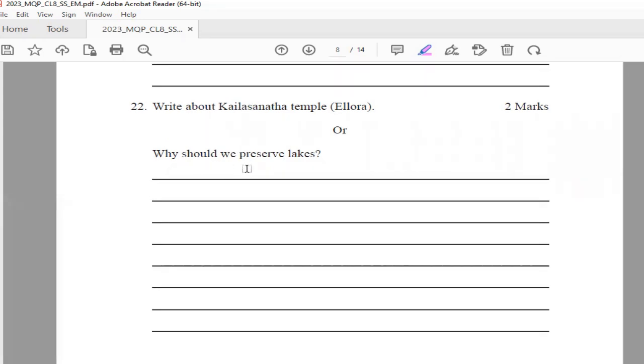Next is why should we preserve lakes? Here you can also write your own answers, but for your easiness, I'll tell few of the points. Proper lake function can ease the impact of floods and droughts by storing large amounts of water and releasing it during shortages. Lakes also work to replenish groundwater, positively influence water quality of downstream watercourses, and preserve the biodiversity and habitat of the area. So these points you can write for the second question of the 22nd one.